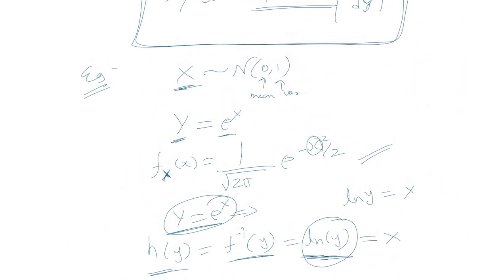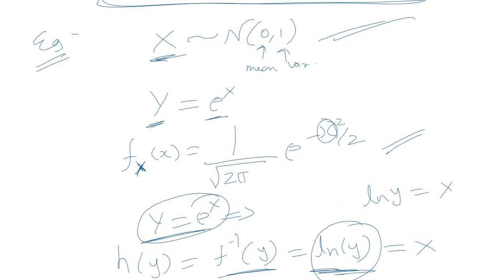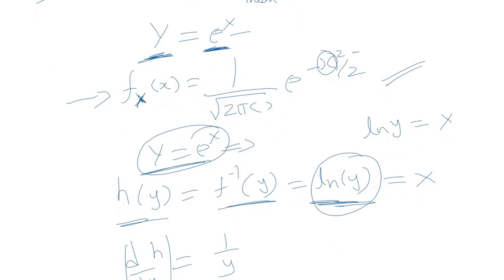I'll repeat once again. This is the given random variable x. It's Gaussian distributed with mean and variance known to us. y is some other random variable which is a function of x. x is Gaussian distributed, so we already know its PDF. We substitute the value of variance and mean here. Now y is equal to e raised to power x. So what will be x? x will be equal to ln of y. As simple as that. And this is nothing but f inverse of y.